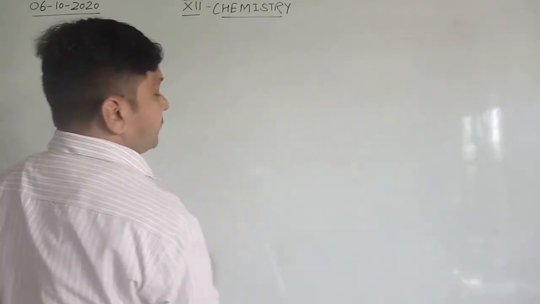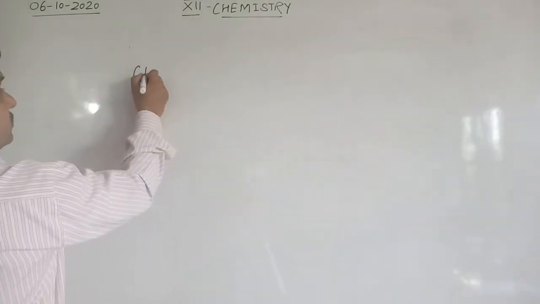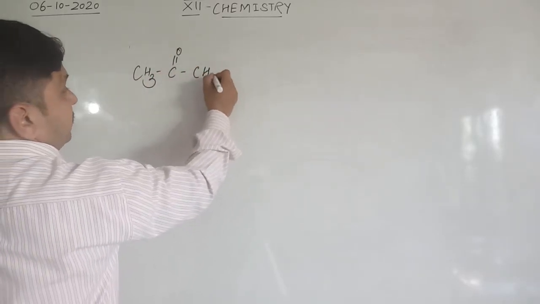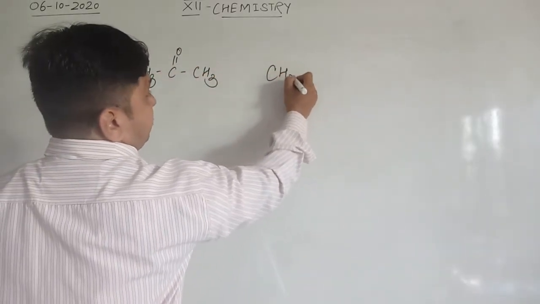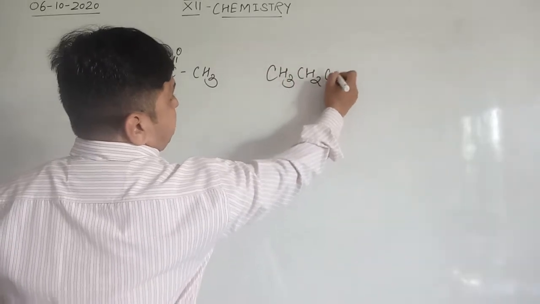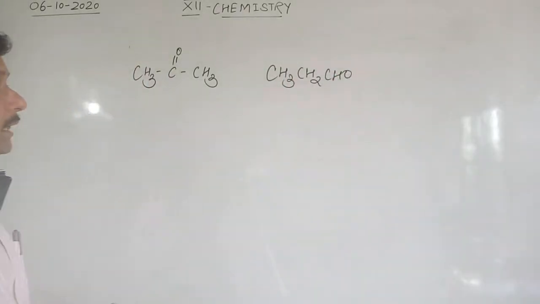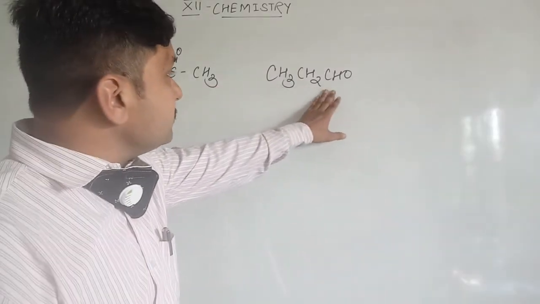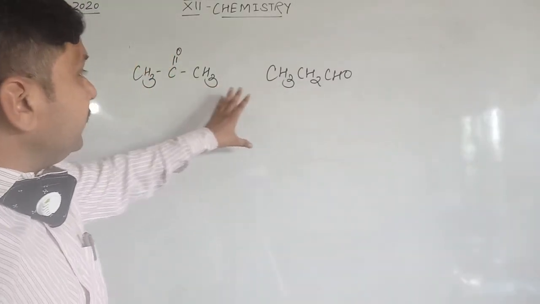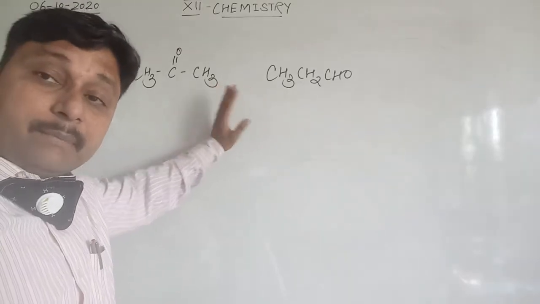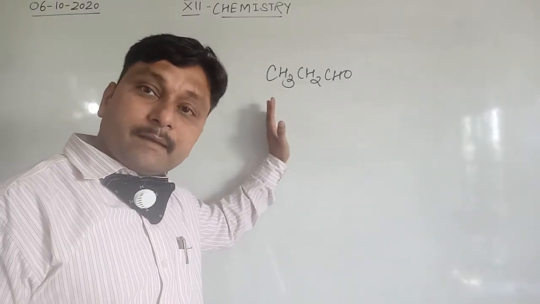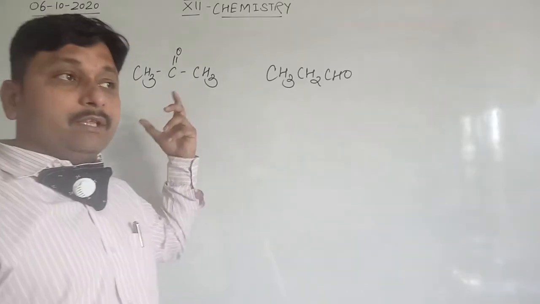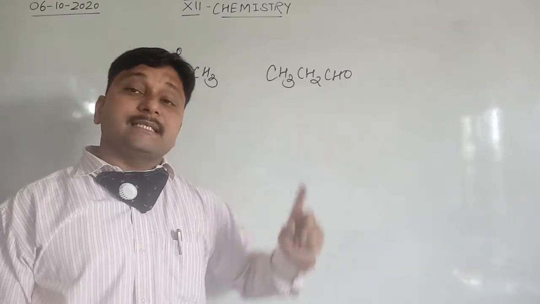For example, if we talk about acetone, CH3COCH3, and CH3CH2CH2OH, one is propanol and one is propanone, they have the same number of carbon atoms, hydrogen and oxygen. Clear? It means they have the same molar mass. So which one shows the higher boiling point? Obviously ketones. Ketones have a higher boiling point compared to aldehydes.